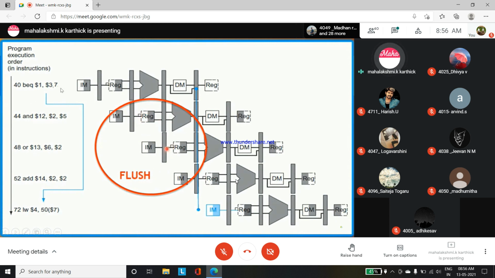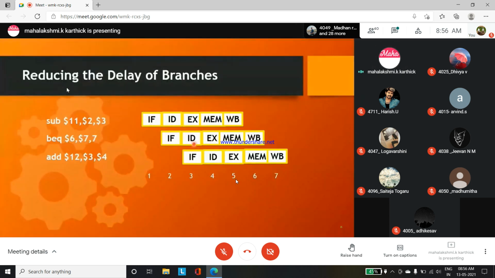If the branch is taken, we have to see whether the branch instruction we passed in the pipelining has any data dependency. Do we have to depend on a previous instruction for any of the values? If not, then no issues.